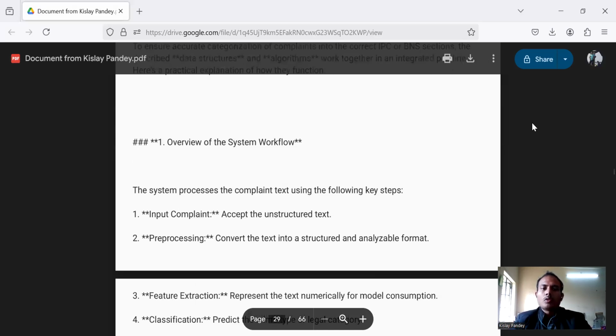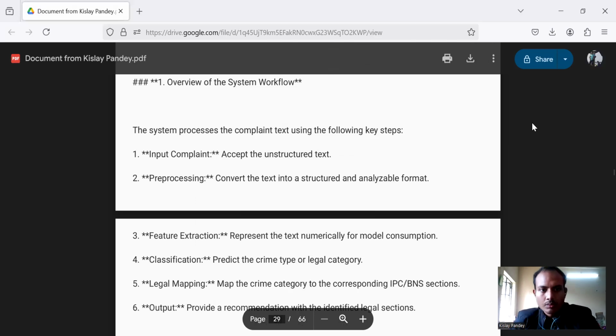First is the overview of the system workflow. The system processes the complaint text using the following key steps. First is input complaint: accept the unstructured text. You have to first accept the unstructured data, then only can you convert it into structured data and extract the meaningful information from it.